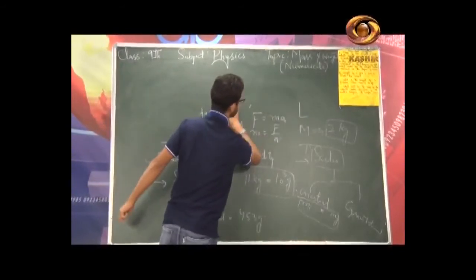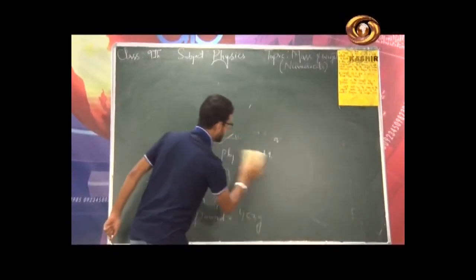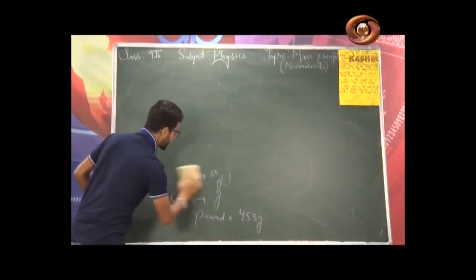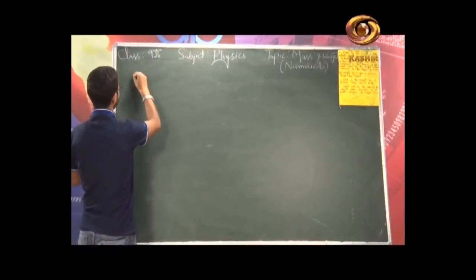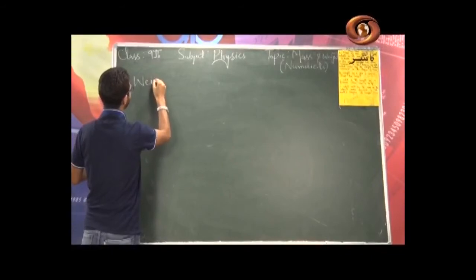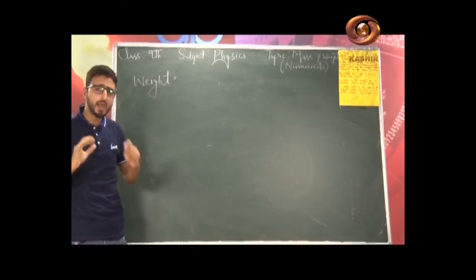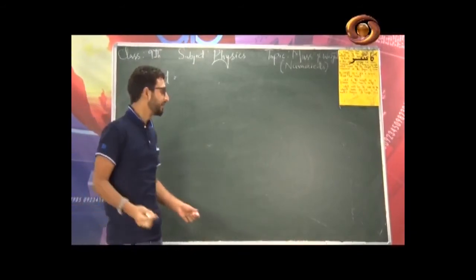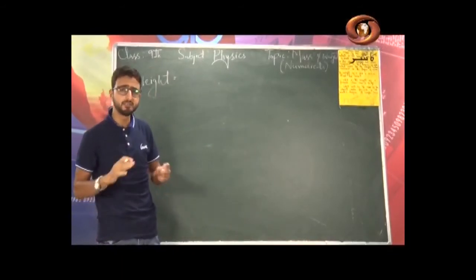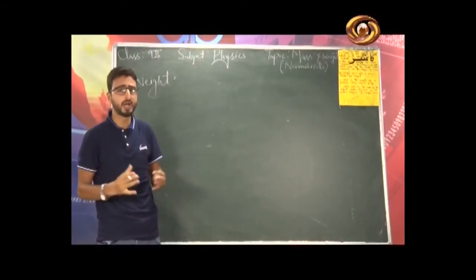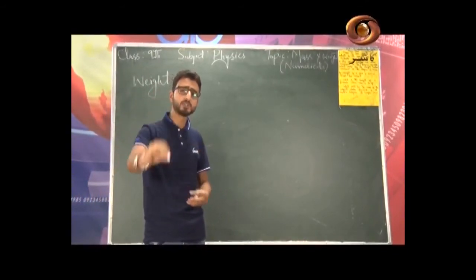Now let us discuss the concept of weight. What is basically weight? Now, weight is also a physical quantity, but what does it actually represent? Let me write here weight. We have so far discussed the concept of mass, simply the quantity of matter contained in the body. Even the smallest elementary particle in the universe, that is the electron, does possess some finite mass, so it can't be zero, and it is a fundamental physical quantity, constant throughout the universe.